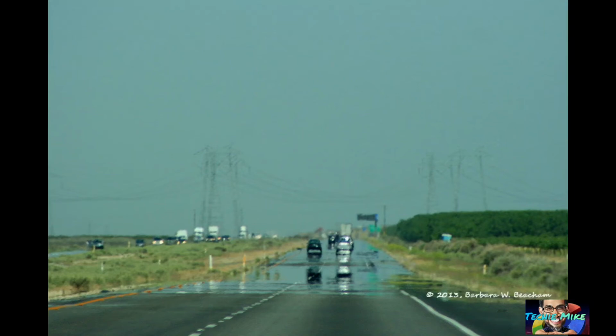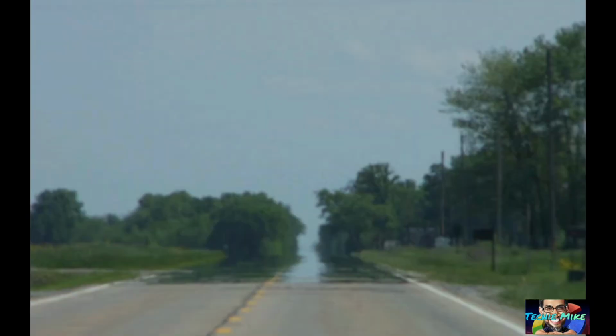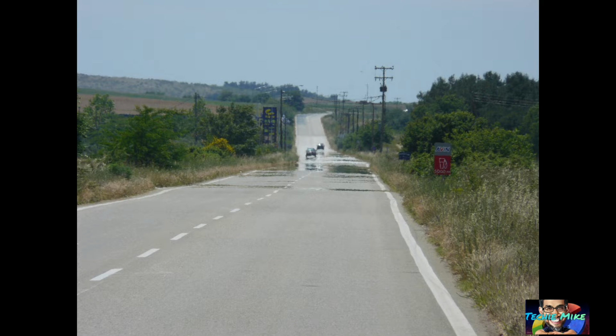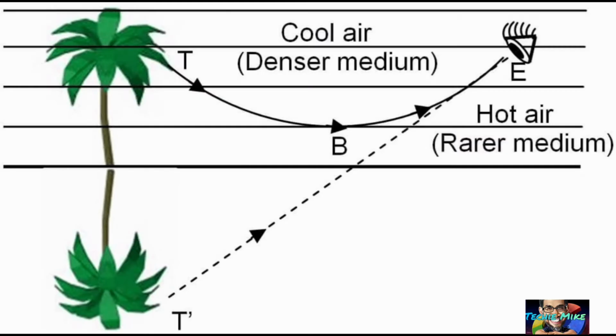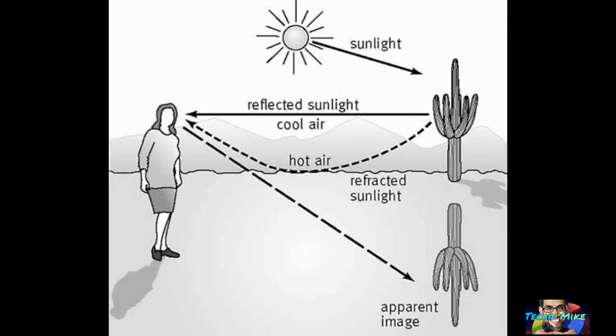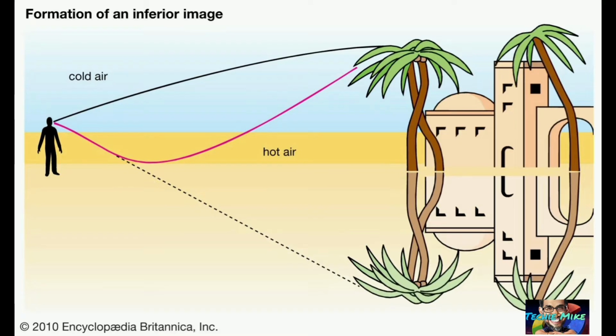A man traveling in a desert sees a pond and a tree some distance away, but as he moves further, the pond and the tree disappear. The reason behind this is light comes down from the tree, travels in the warmer air and reaches the human eye, but the man assumes that light travels in a straight line and he sees the image closer than it actually is. This is the physics of mirage.